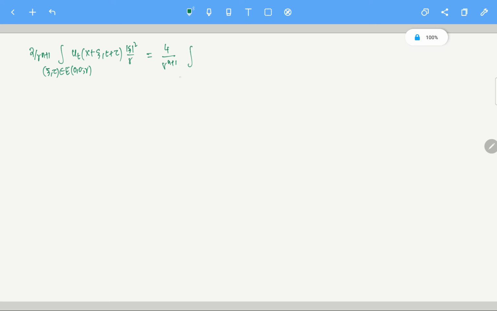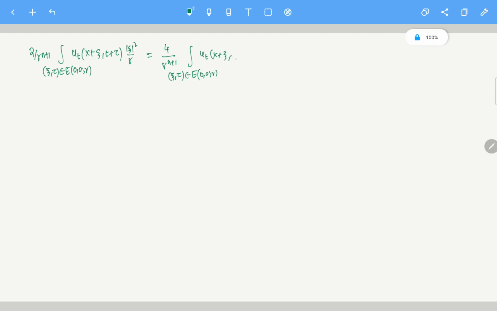Integral over xi, eta, so this is very calculative, the proof of this, so please bear with me here. This is what I just did on the last page. I just want to do it here, otherwise I may get confused.